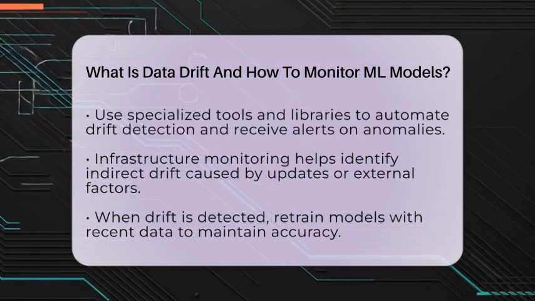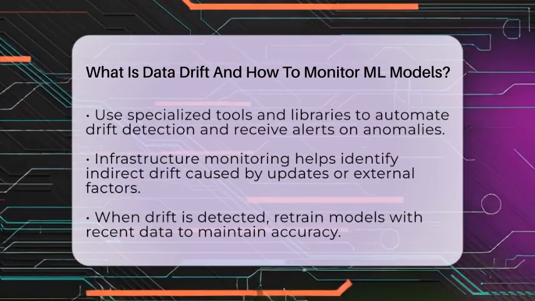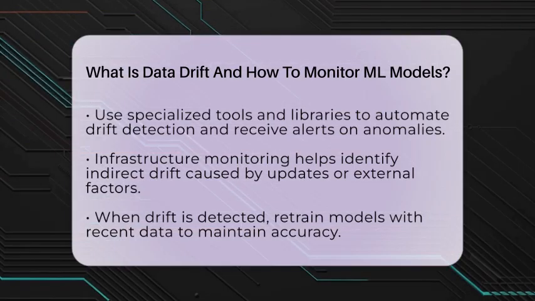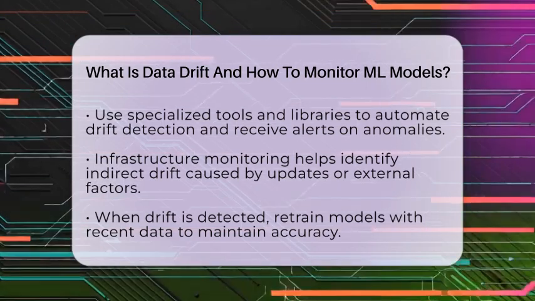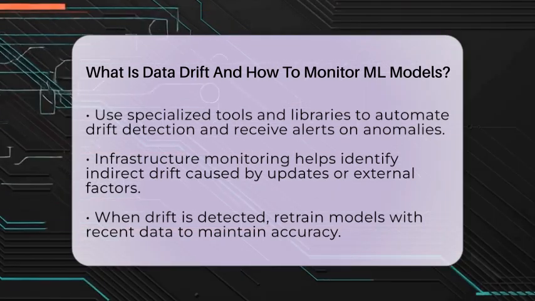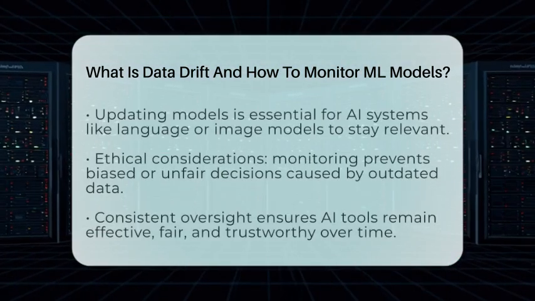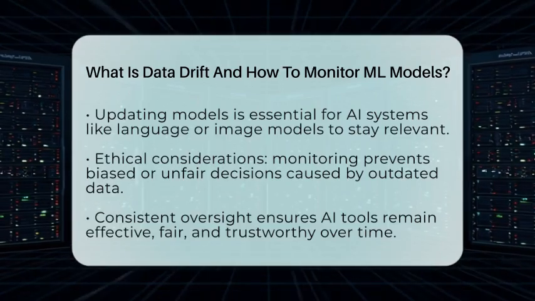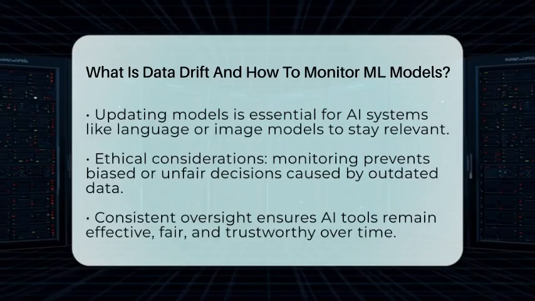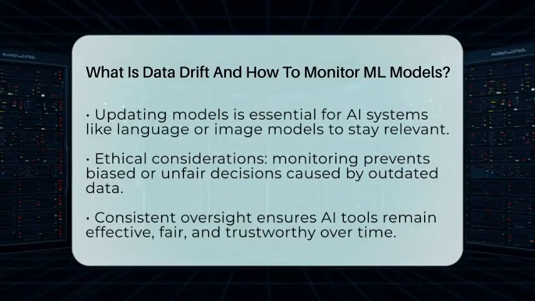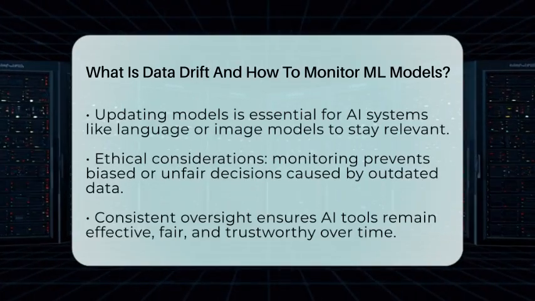When you notice drift, retraining your model with recent data is a good way to adapt. This keeps the model accurate and relevant. For example, a language model like ChatGPT needs to stay updated with current language trends. Image models like DALL-E or Midjourney also benefit from monitoring to ensure they generate relevant images based on recent data.